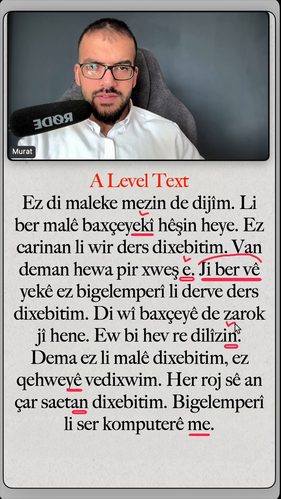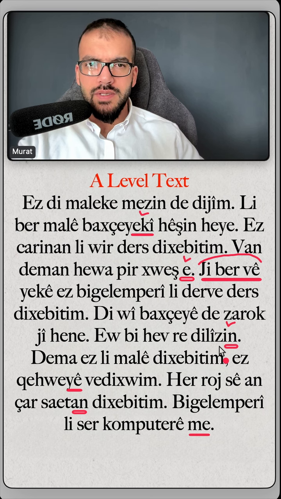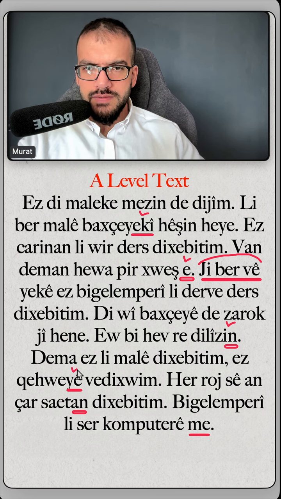And another one is a verb. It says dilîzin. Dilîzin, they are playing. Ew bi hev re dilîzin. They are playing together.